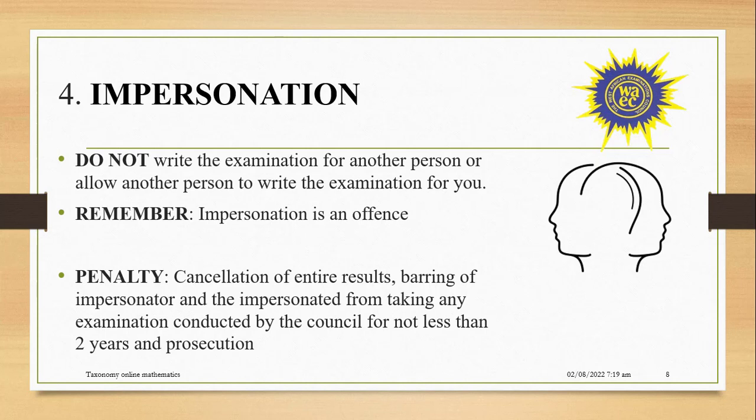Remember, impersonation is an offense. If you are caught, you yourself and the person who is impersonating for you will be in trouble. So the penalty is that cancellation of entire result will happen, barring of impersonator and the impersonated from taking any examination conducted by WAEC, not less than 2 years.